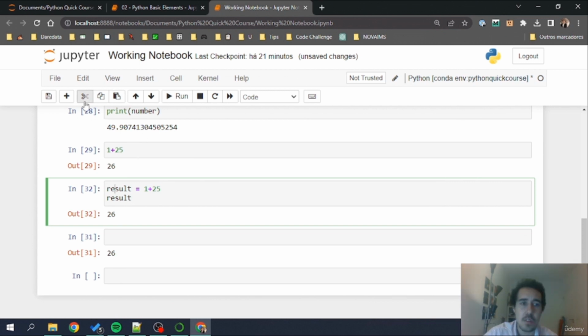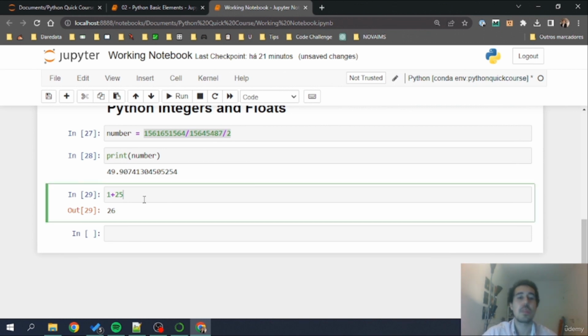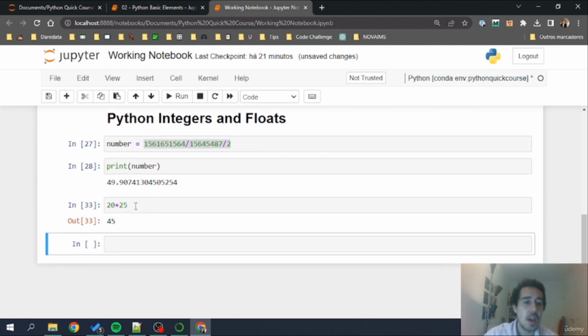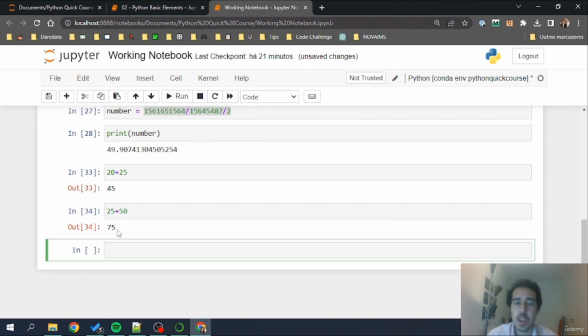I'm going to delete these cells, going to cut them, they will be deleted. Okay, cut them. Now let's do Python as a calculator. So 20 plus 25, in this case, an example. Another example, 25 plus 50, it's another example, 75. I can use, for example, Python conveys with all the mathematical rules that we know. For instance, 25 plus 25 times 10.